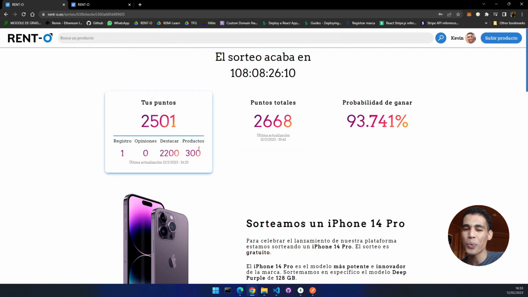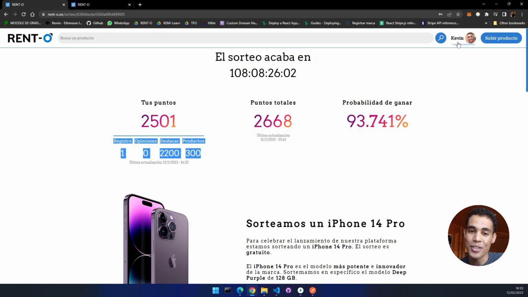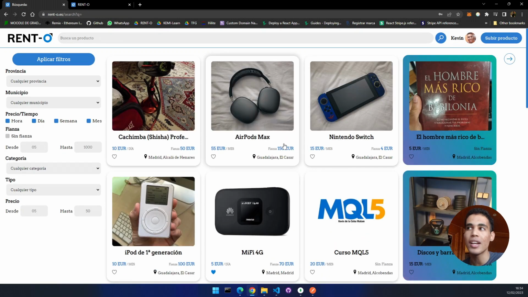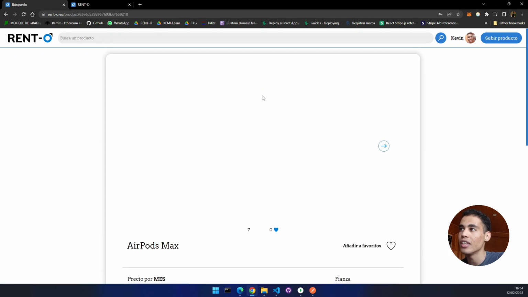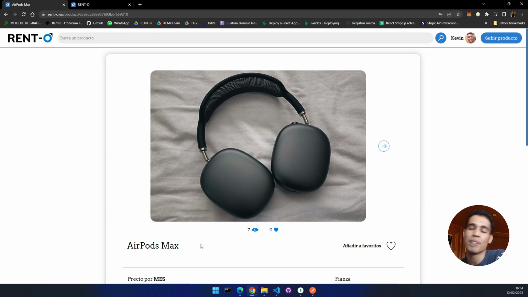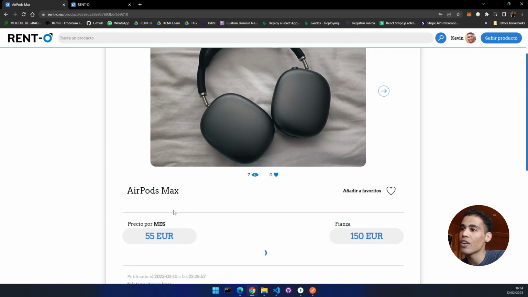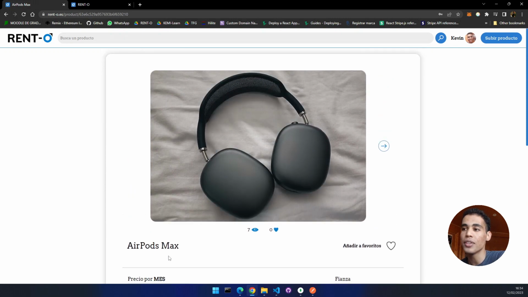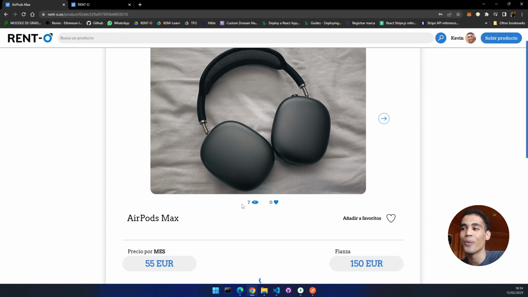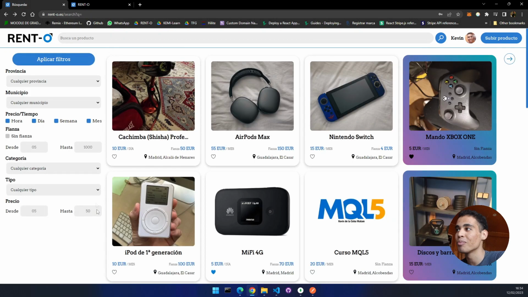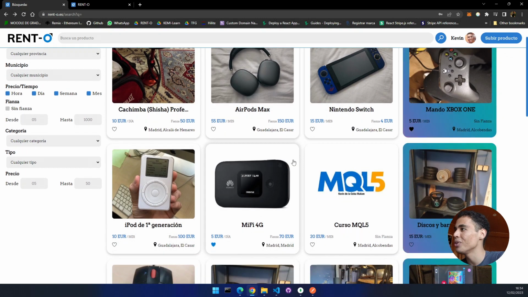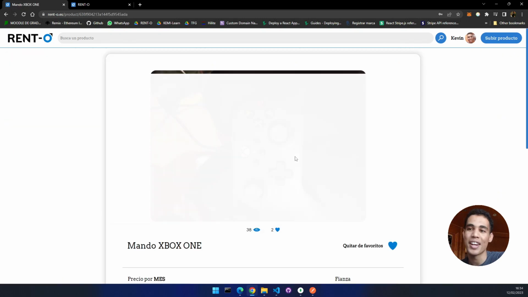So what can we do to get these points? First of all, I have to explain what Rento is. Rento is a website where anyone can rent their products. For example, here this guy is renting some AirPods Max. Let's say you want to use these AirPods for a period of time, I don't know, one month. What you do is contact this guy and rent the product in the application. Or let's say you want to rent an Xbox controller.